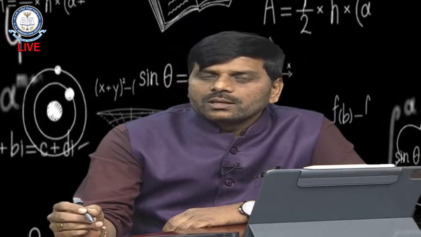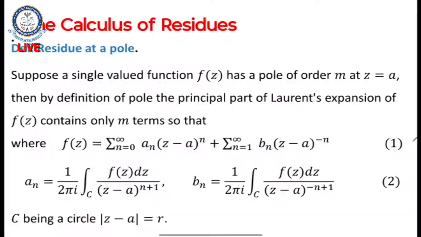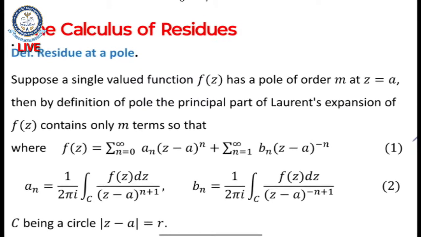See, suppose a function f of z of a single variable has a pole of order m at z equal to a. Then by the definition of the pole, according to the Laurent series expansion, the principal part has a finite number of terms. So we have f of z is equal to summation n equals 0 to infinity a_n into (z minus a) whole power n, plus summation n equals 1 to infinity b_n into (z minus a) whole power minus n. So here the principal part is finite, so instead of this infinity, here we have m.